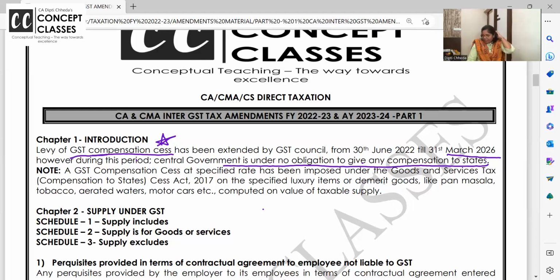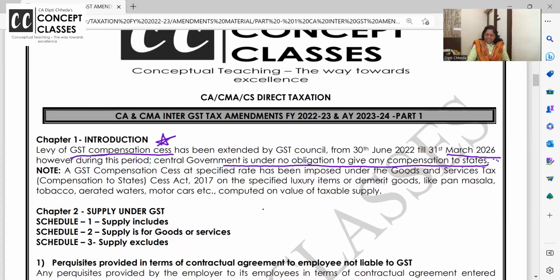They have collected compensation cess so that whatever benefit they are transferring to all the states, they can set off by this extra tax. हाँ, CGST तो आप दे ही रहे हैं, but if you are collecting the compensation cess, they were sharing with states. From this date, that is June 22 के बाद से, now till March 2026 they will collect the GST compensation cess, but they will not share anything with the states.